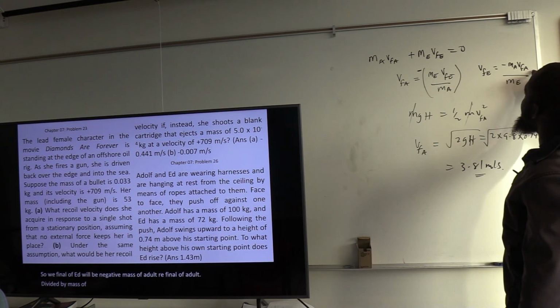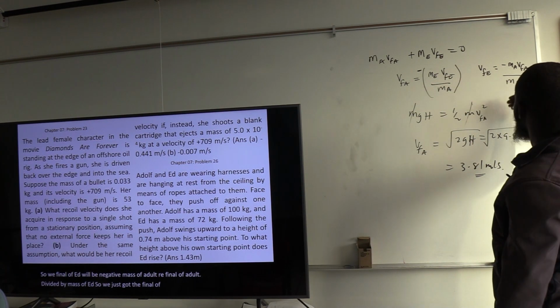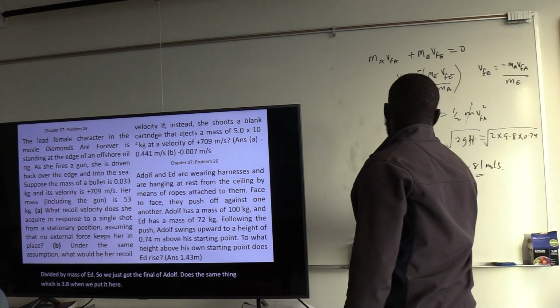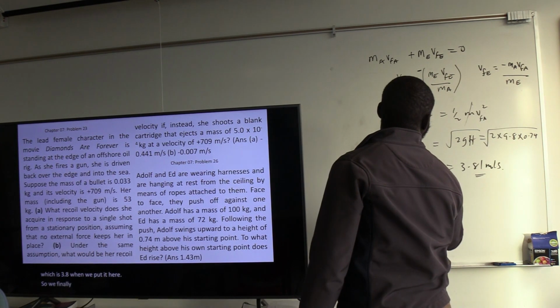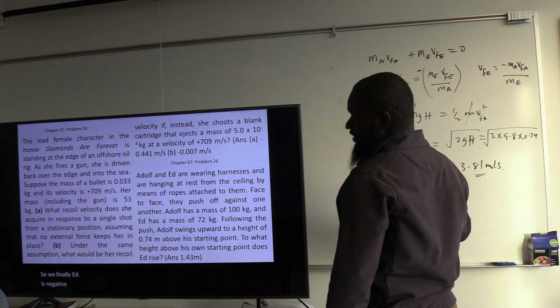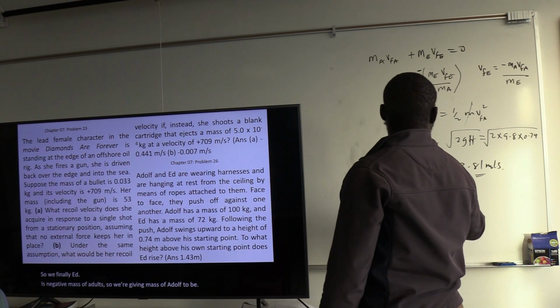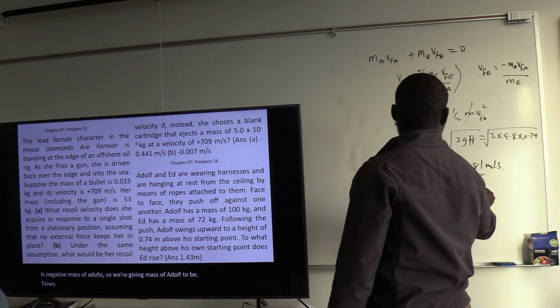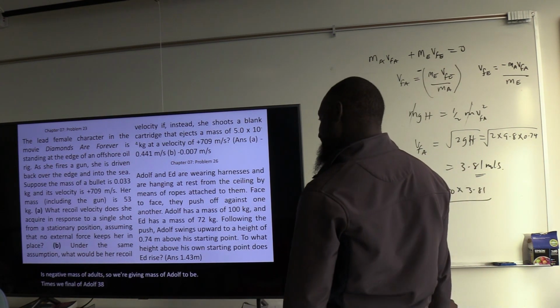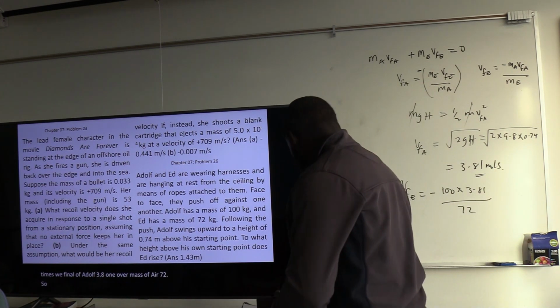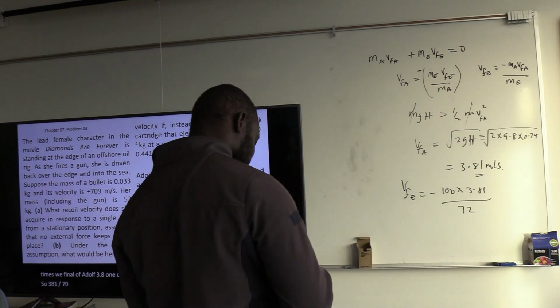We just got V final of Adolf, which is 3.81. So V final of Ed is negative mass of Adolf, which is given as 100, times V final of Adolf 3.81, over mass of Ed 72. So 381 divided by 72, what does that give us?